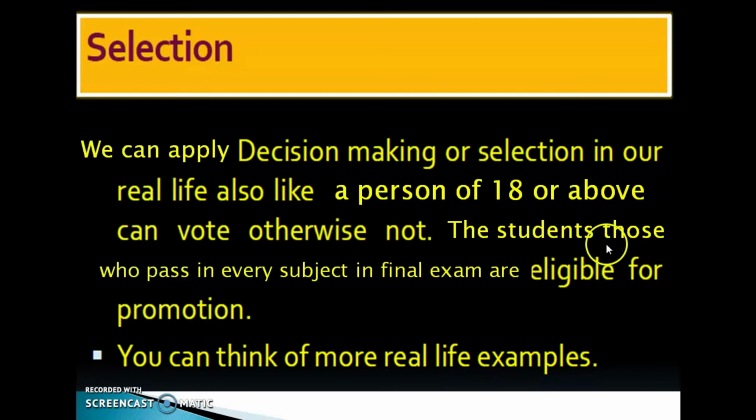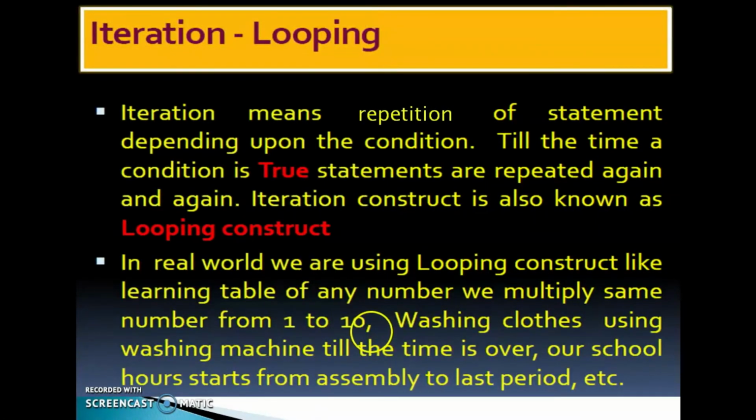Then the students who pass in every subject in the final exam are eligible for promotion. That is also a condition or a selection. Those who fail in one subject, that student is not eligible for promotion. You can think of more real life examples.